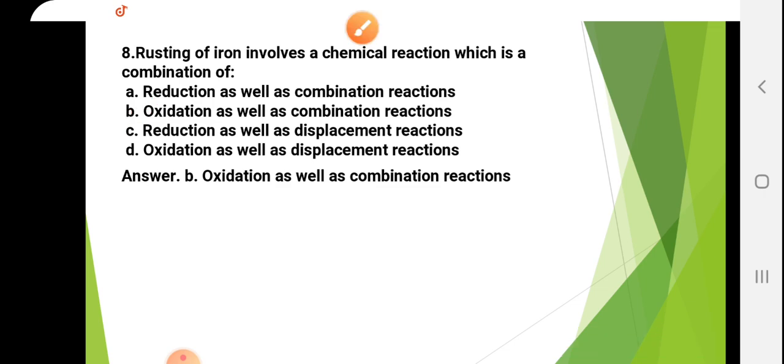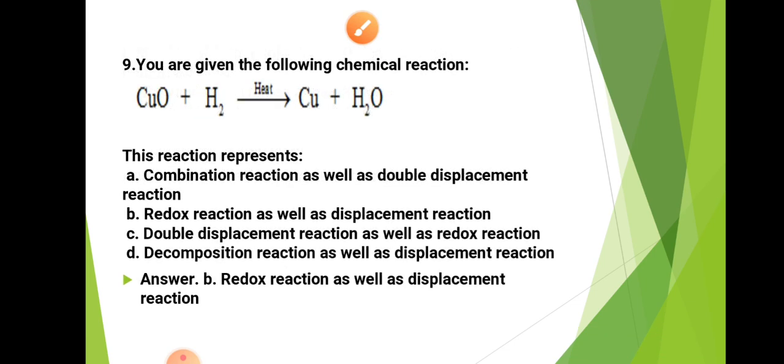Okay. The next question is: you are given the following chemical reaction, CuO plus H2, on heating, gives Cu plus H2O. What does this reaction represent? Okay, so this is the redox reaction as well as a displacement reaction.